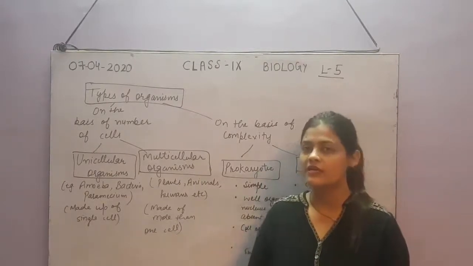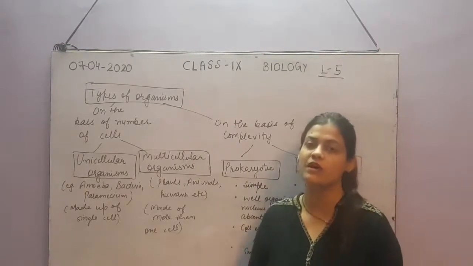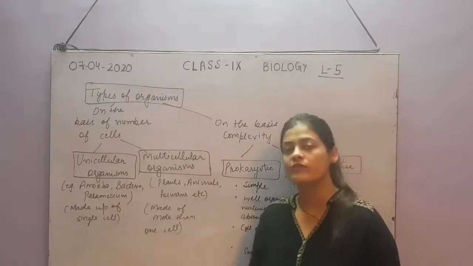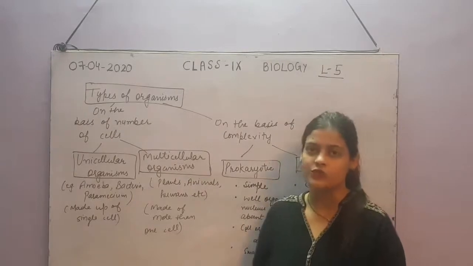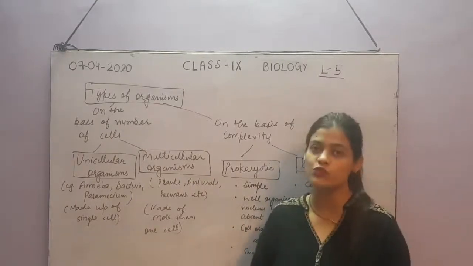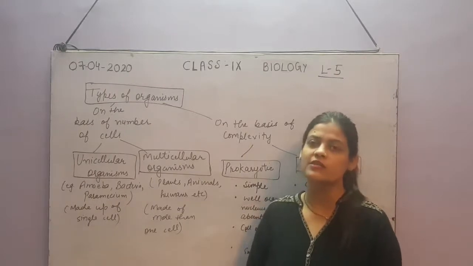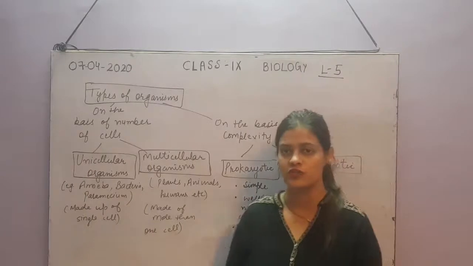We will see in the next session how the different parts of a cell work, and how the functions are assigned to them. The next chapter is tissue: how the cells work in groups in the form of tissue, and the types of plant and animal tissues.